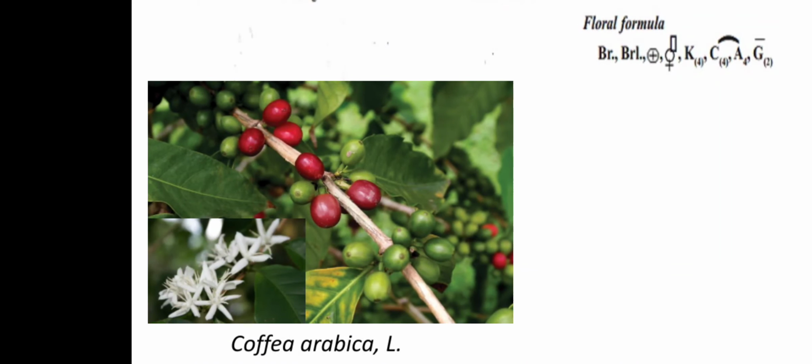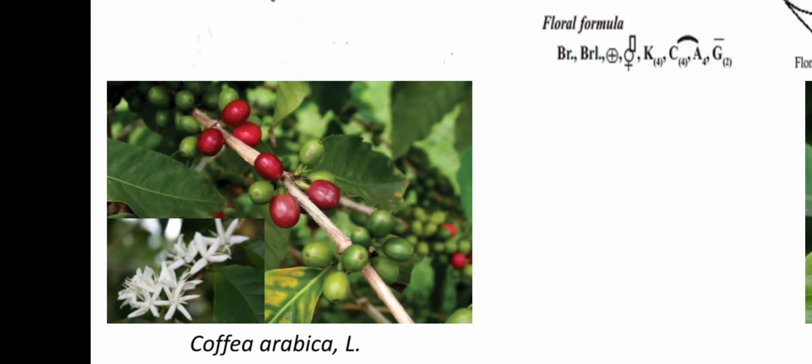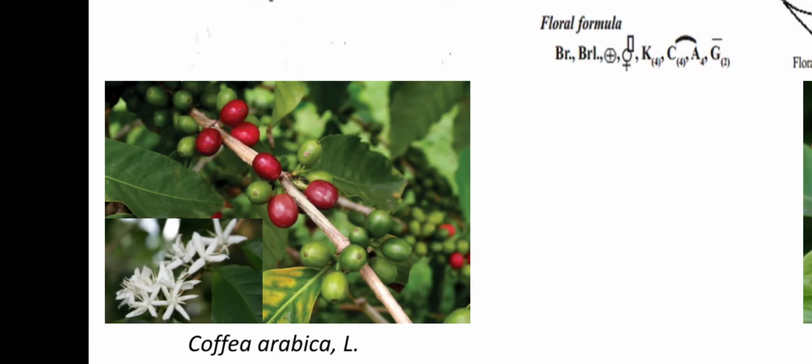Here we can see the flowers, which look like the flowers of Jui or Takar. These are the flowers of coffee. Then the red color, green color are the fruits of Coffea arabica. Coffea arabica is commonly called coffee. It is commercially grown throughout the world.